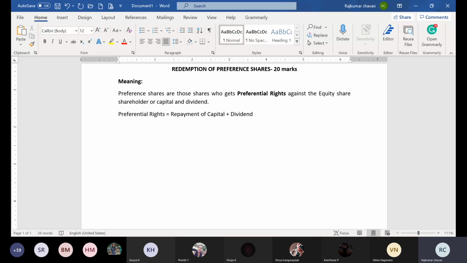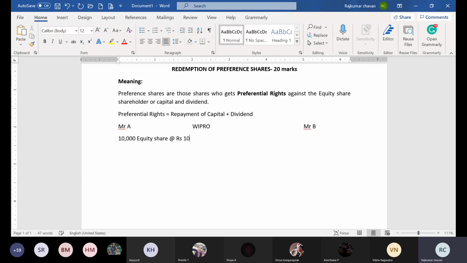Now, to be very precise, let me tell you one example. Let's say Mr. A is there and one more person, Mr. B. Both of them have purchased Wipro company shares. Mr. A has purchased 10,000 equity shares at the rate of rupees 10.